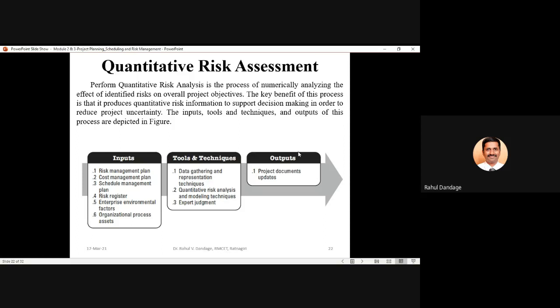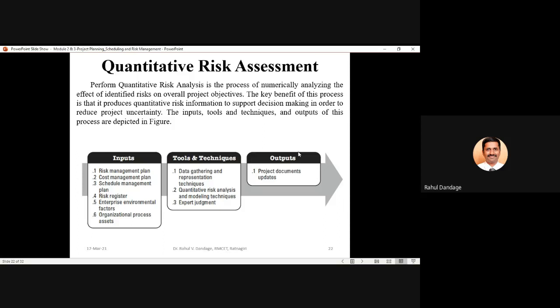The inputs, tools and techniques, and outputs of this quantitative risk assessment are as shown in the diagram. The standard inputs are the risk management plan, then the cost management plan and schedule management plan. Why should these plans be there?